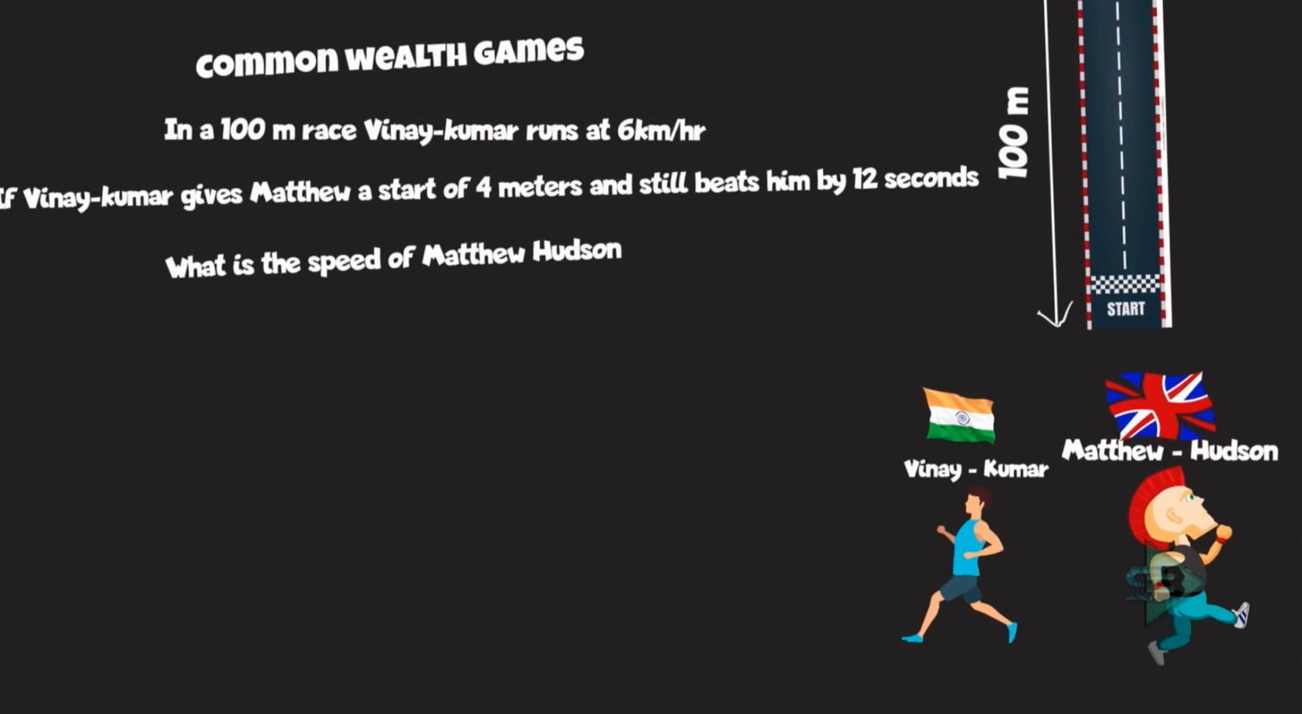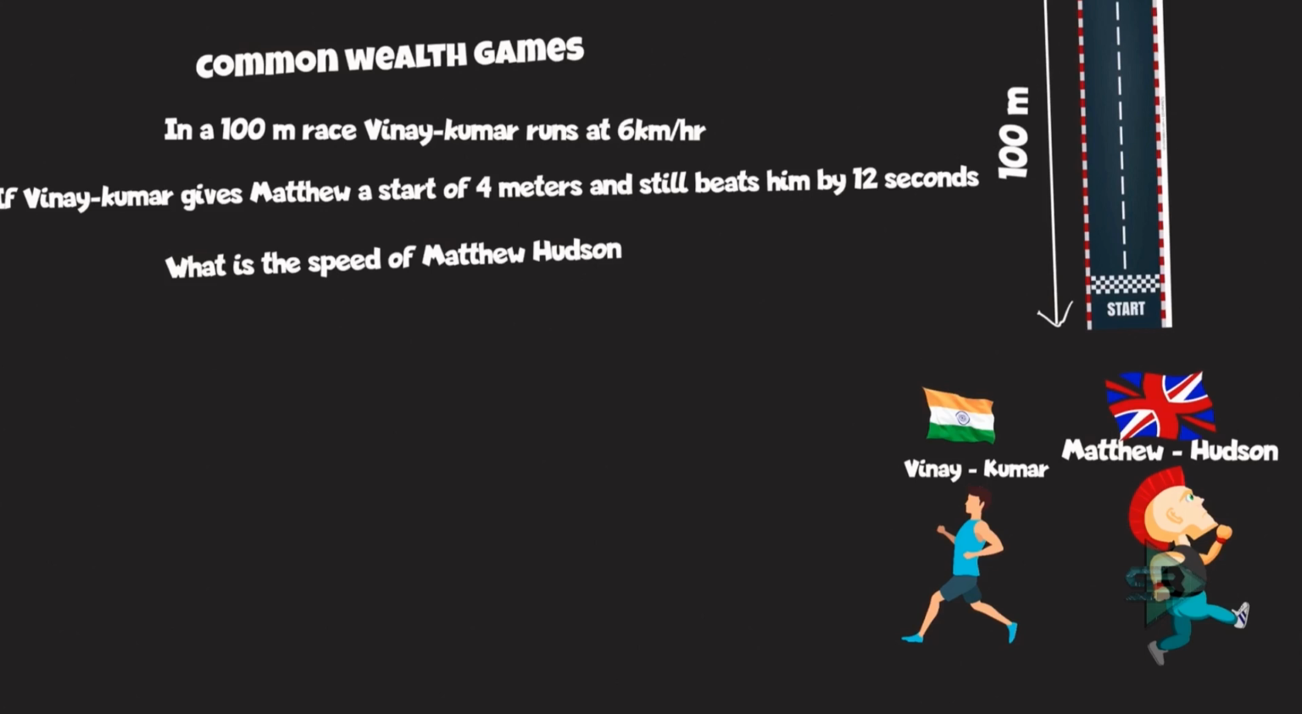What is the problem saying? In a 100 meter race, Vinay Kumar runs at the speed of 6 km per hour. The speed of Vinay Kumar is given and the length of the race is given, which is nothing but 100 meter. If Vinay Kumar gives Matthew a start of 4 meters, now we have seen this in the earlier problem, Vinay Kumar is giving Matthew a start of 4 meters and still beats him by 12 seconds.